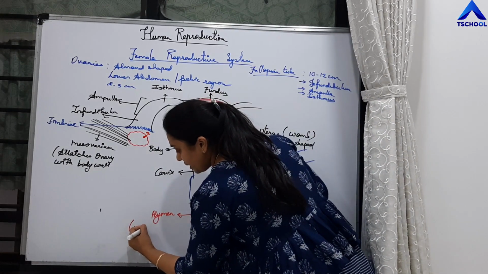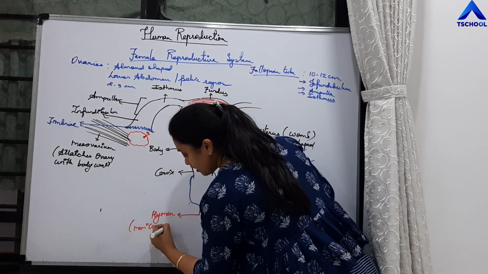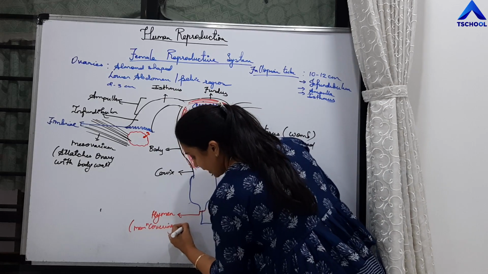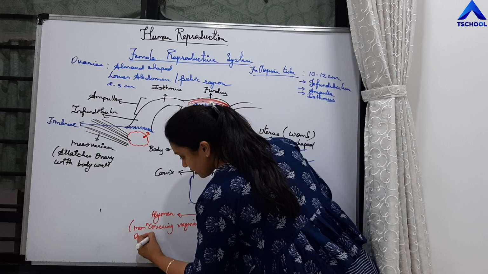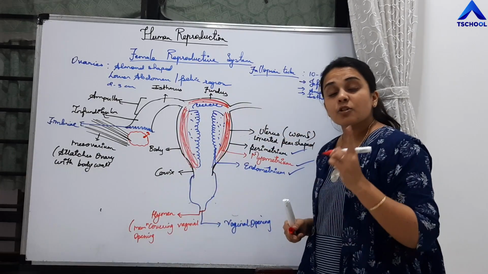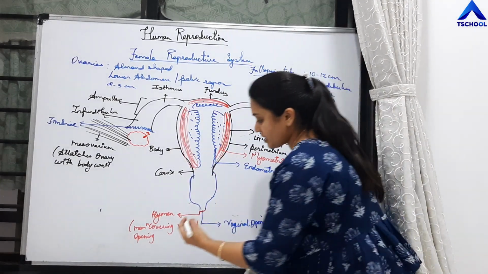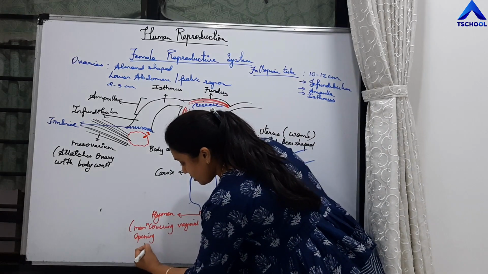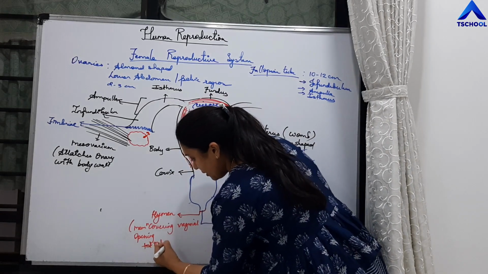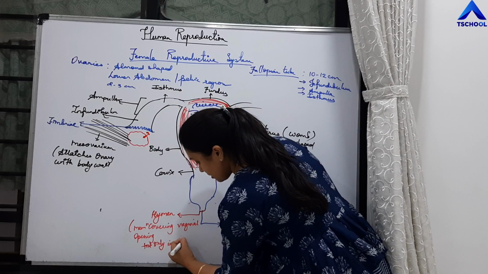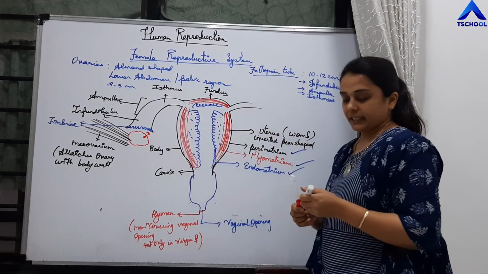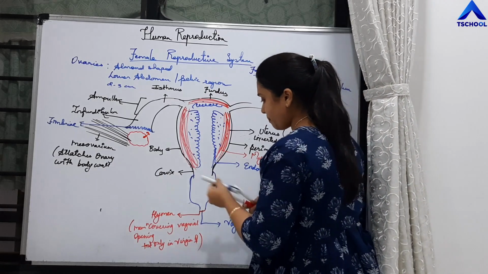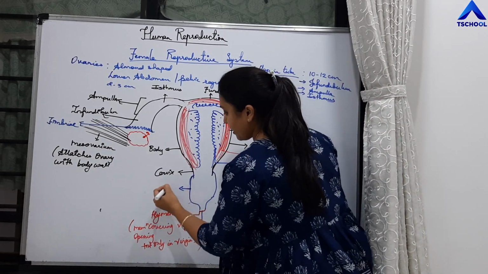Hymen is a membrane covering the vaginal opening. It is present only in virgin females. This part is vagina.